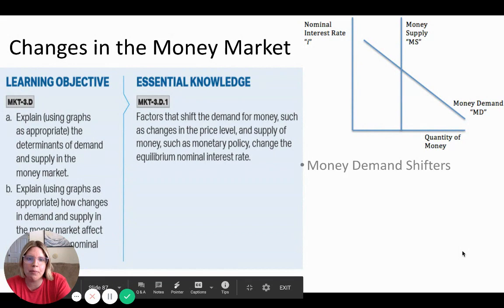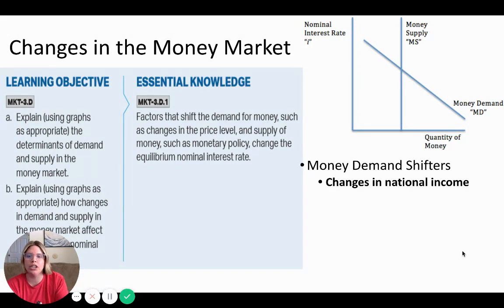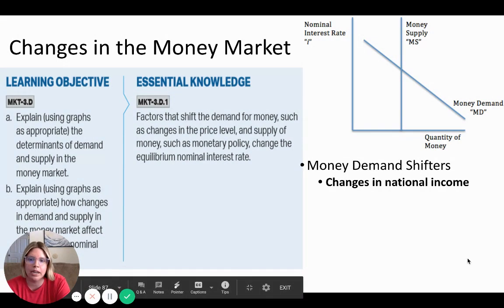So changes in the money market, we should know the money demand shifters. That's changes in national income. If our income goes up, we demand more money. If it goes down, we demand less money.